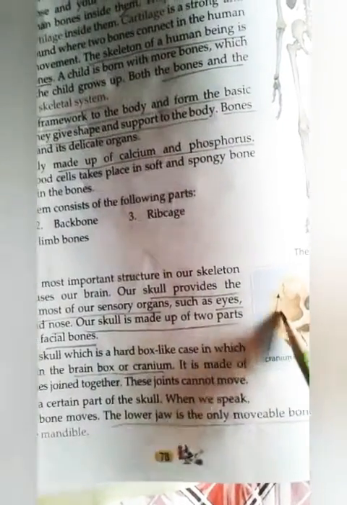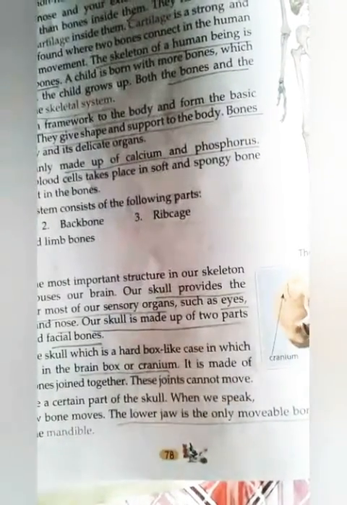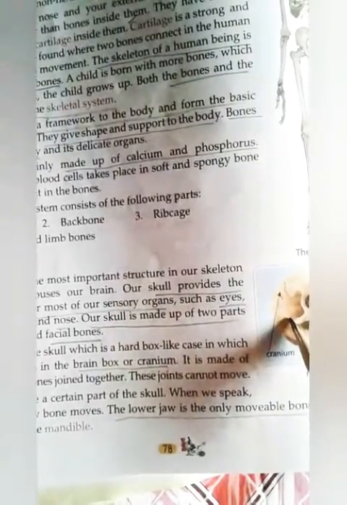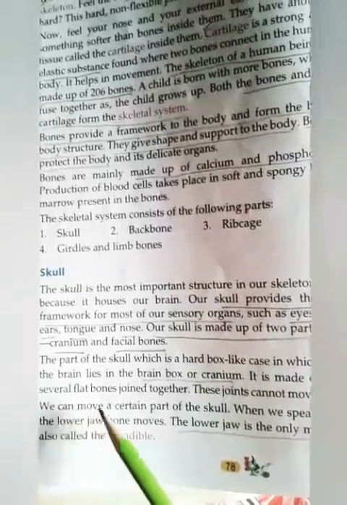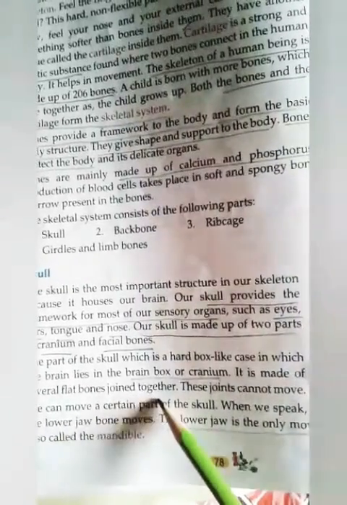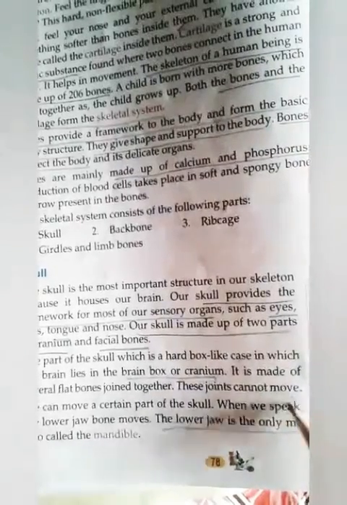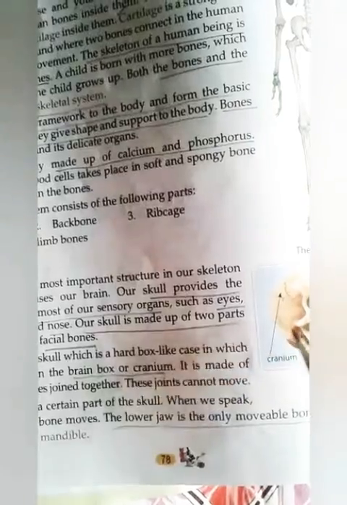Inside this box the brain is present. It is made of several flat bones joined together. These joints cannot move, so this cranium cannot move.